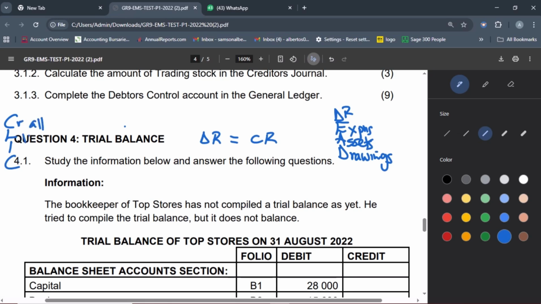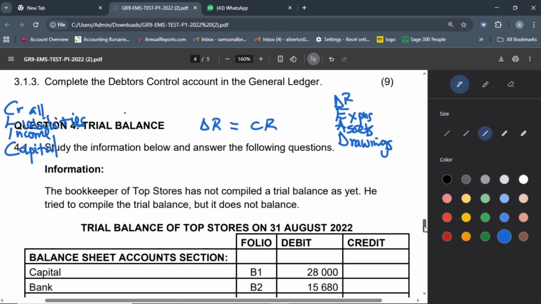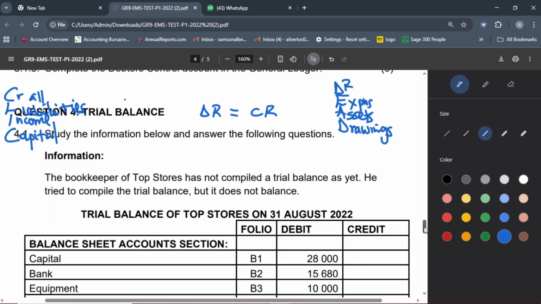Credit all liabilities, income, and capital. So you need to have this. Each and every trial balance that you do, write down those golden mnemonics. How do we apply them? They help us with classification of accounts. For you to record entries in the trial balance, you need to have a proper classification of accounts.